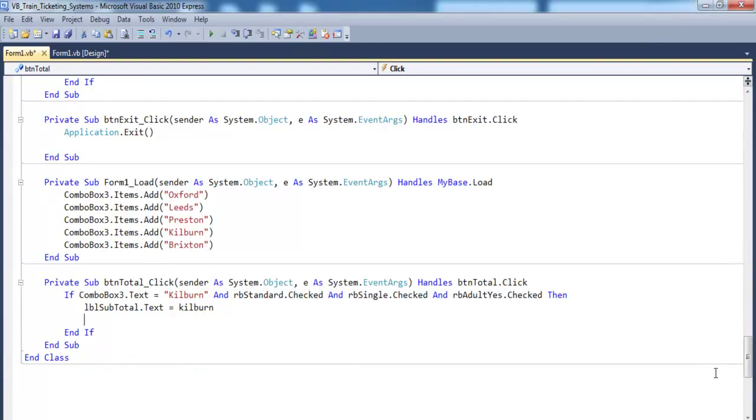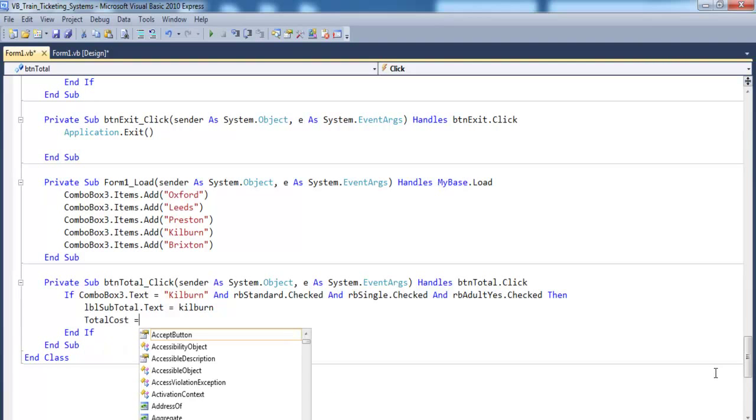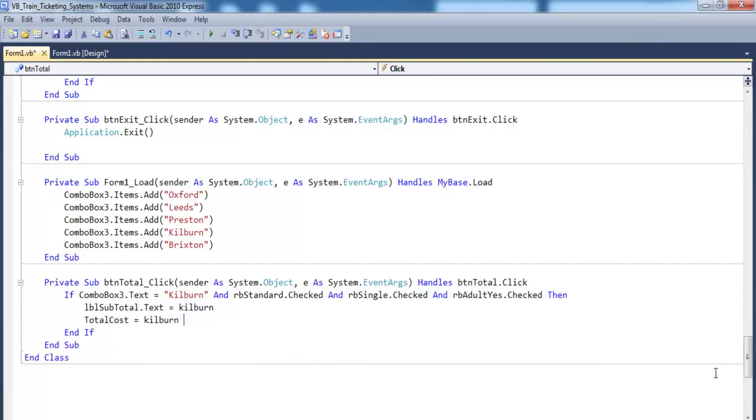Okay, now we need total cost. Total cost equals Kilburn multiplied by tax, and we need to then divide that by 100 there, and that is for the tax.